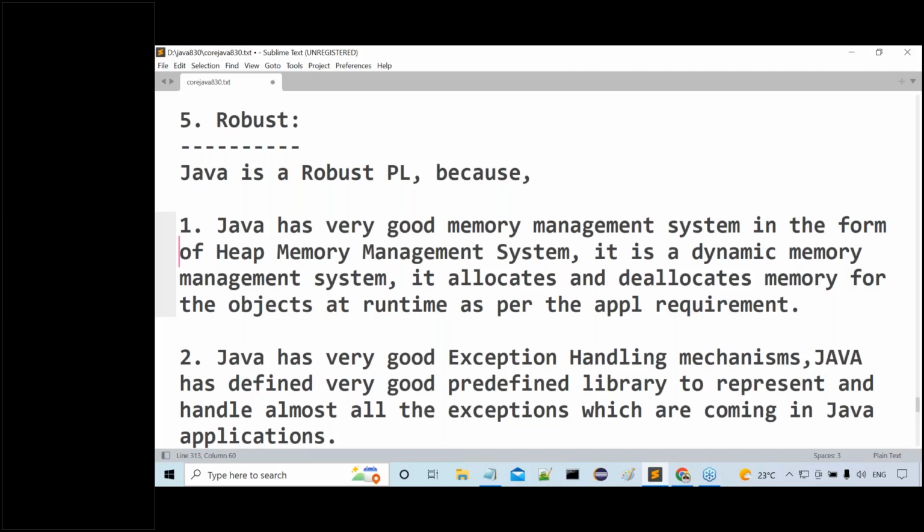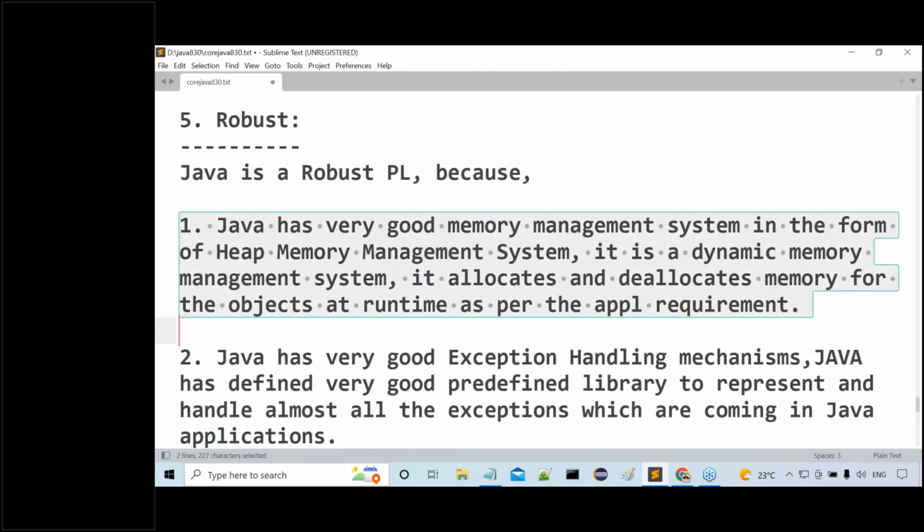Java is a robust programming language in the sense that Java is very good at memory management system and exception handling mechanisms. How is Java very good at memory management? Java has a very good memory management system in the form of heap memory management system.